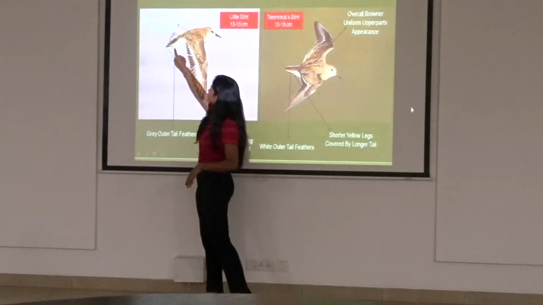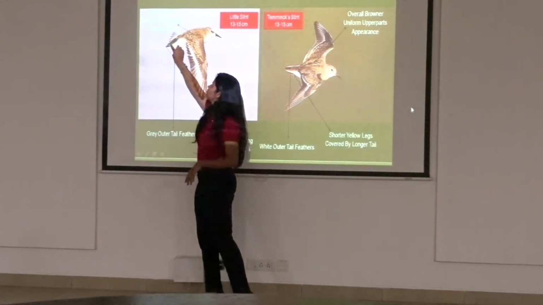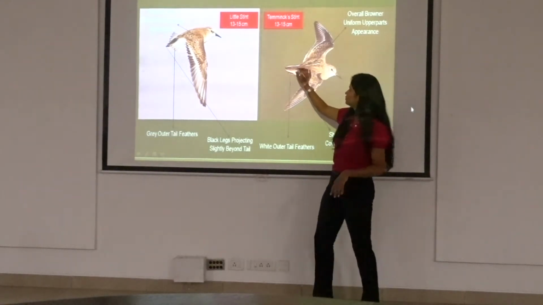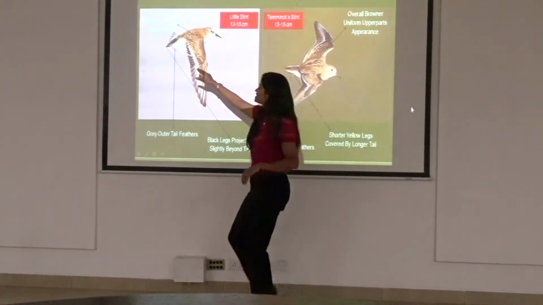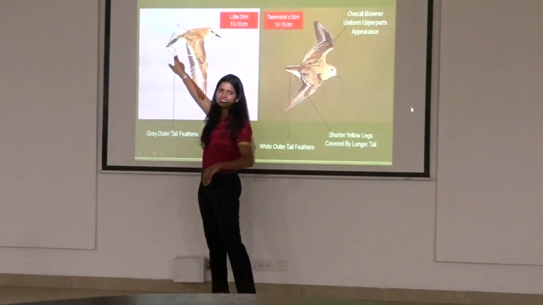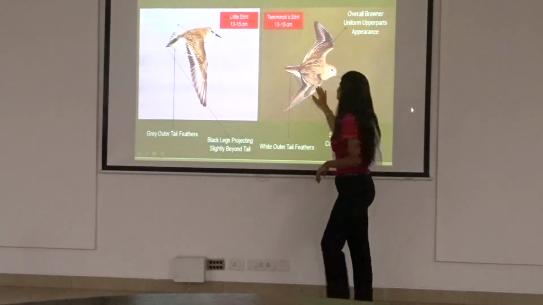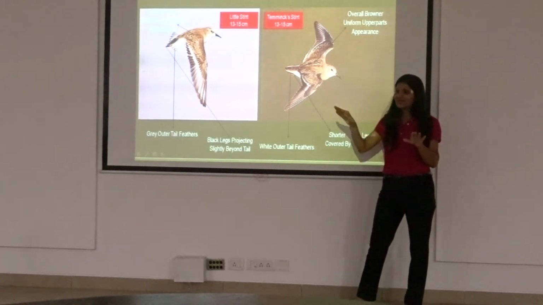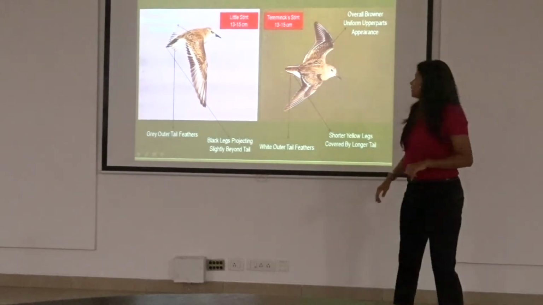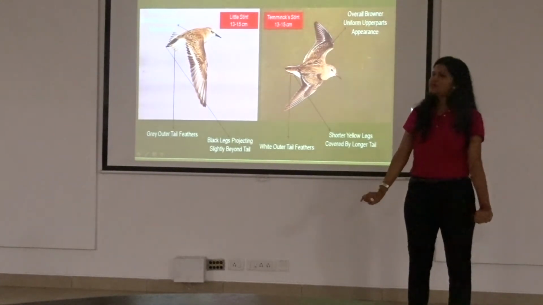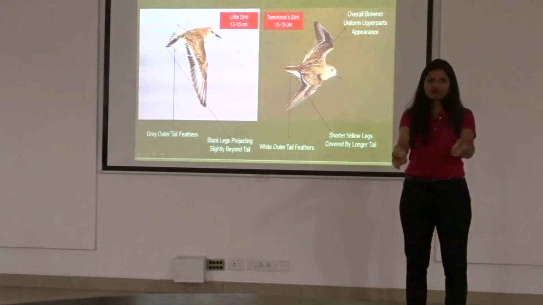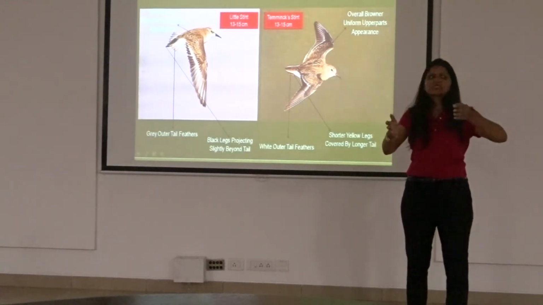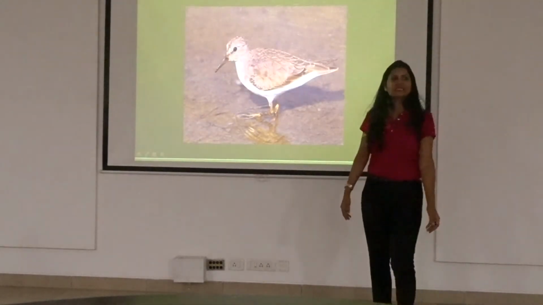Also another interesting thing: do you see this part, the sides of the tail? Both of them have this center partition to the tail which is black. The sides of the tail are grey on a little stint, whereas if you see a Temminck stint, it has white edges. That has grey. That is it. So now I think it's easier. When you get a bird in flight, you have to find out whether it's a little stint or a Temminck stint. So let's do some activity now.